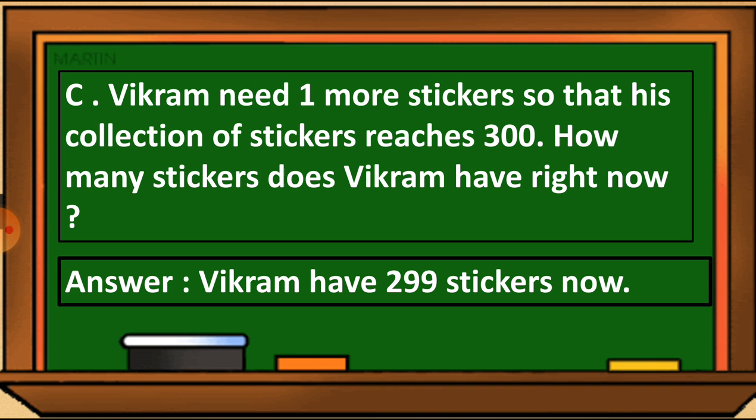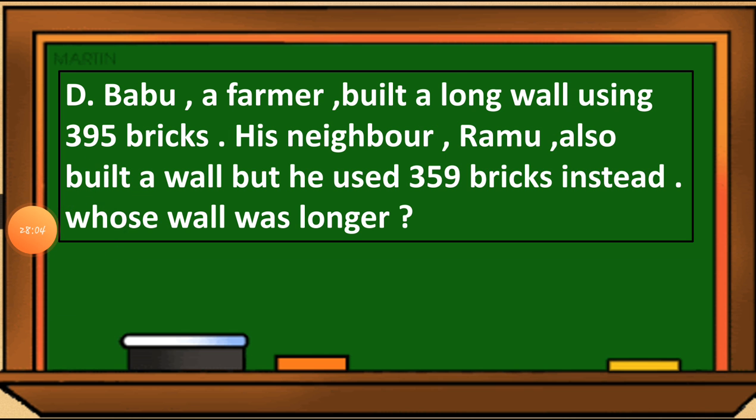So if you add one to 299, you will get the answer 300. Hope you understood. I repeat, if you add one to this number 299, you will get the answer 300. So his collection of stickers reaches 300. So Vikram has 299 stickers now.